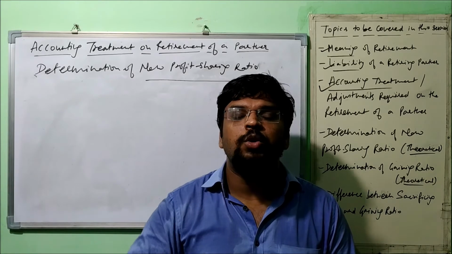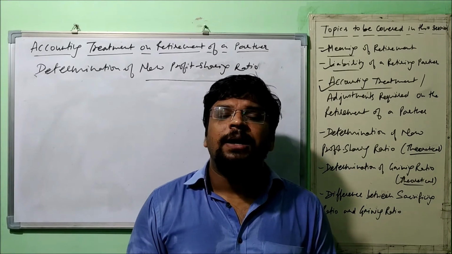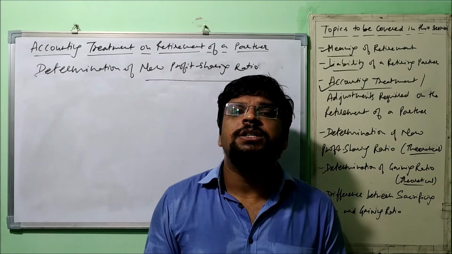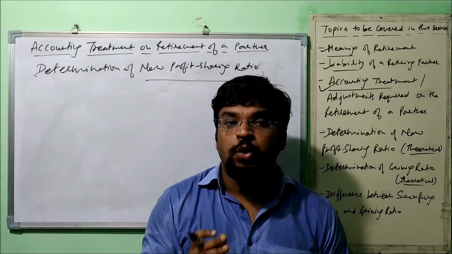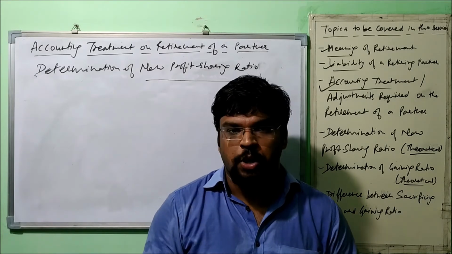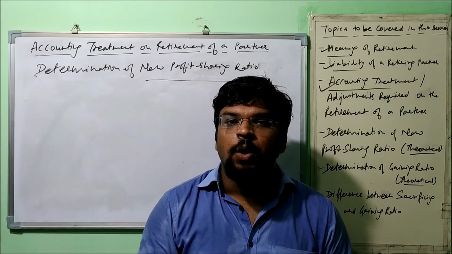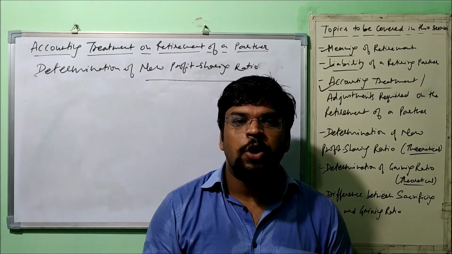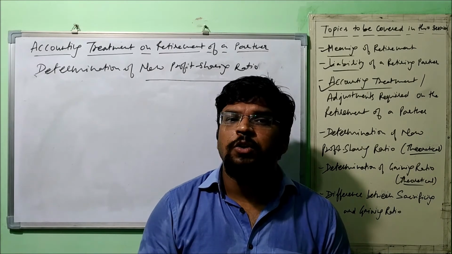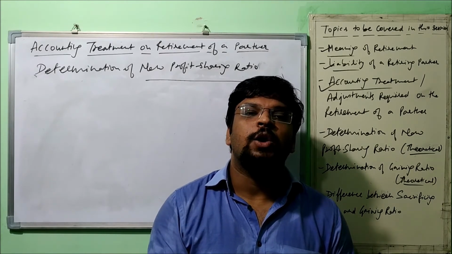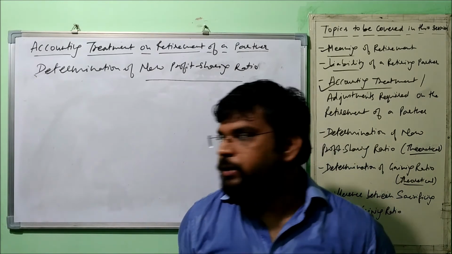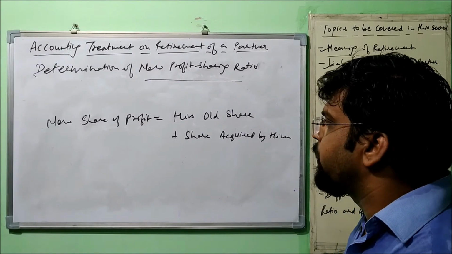One more thing, let me tell you. When a partner gets retired, he loses his share and his share is acquired by the remaining partners. So, consequently, the remaining partners have a new profit sharing ratio now. We can say that the new profit sharing ratio of a remaining partner is just his old share of profit plus the share acquired by him from the retiring partner. I just write it down here. Alright, so this has to be done.